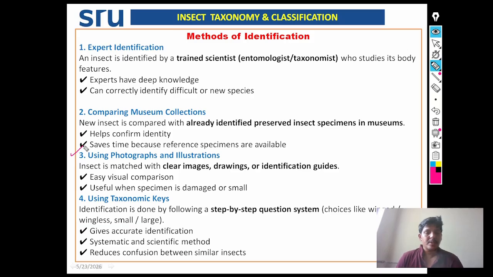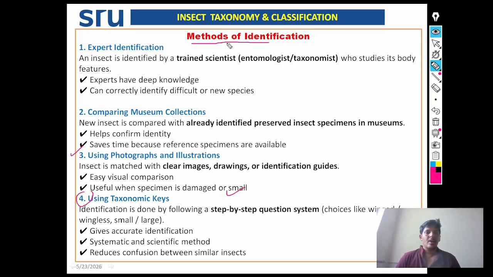Using photographs and illustration, this is another method of identification. Insect is matched with clear images, drawings or identification guides. It is an easy visual comparison, useful when the specimen is damaged or small.